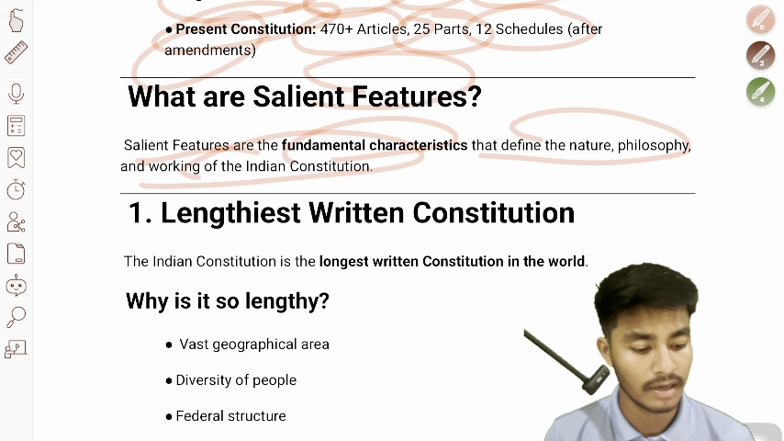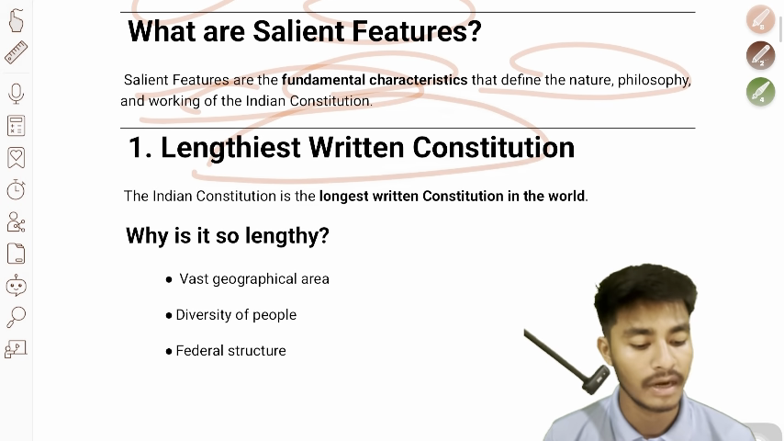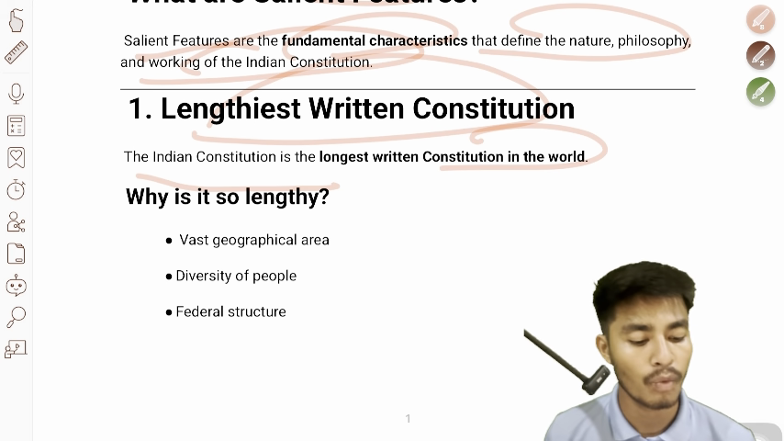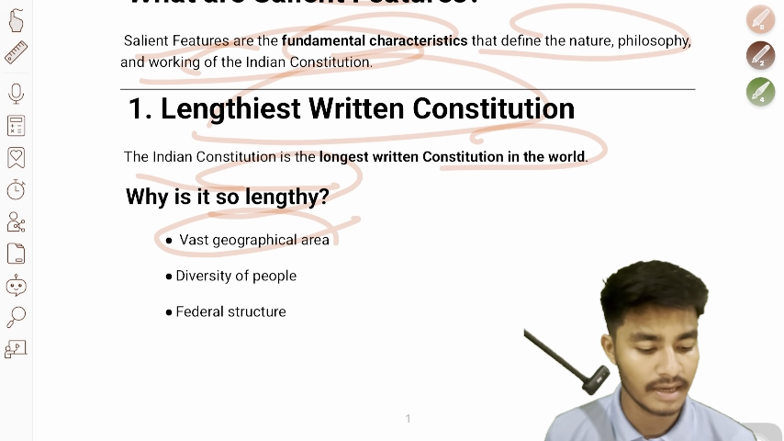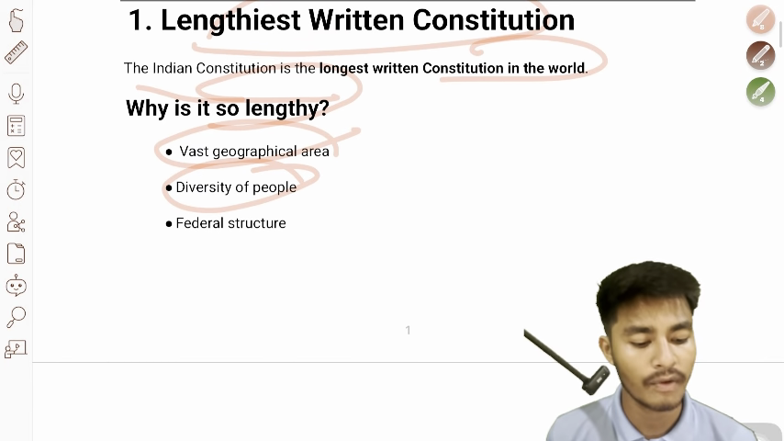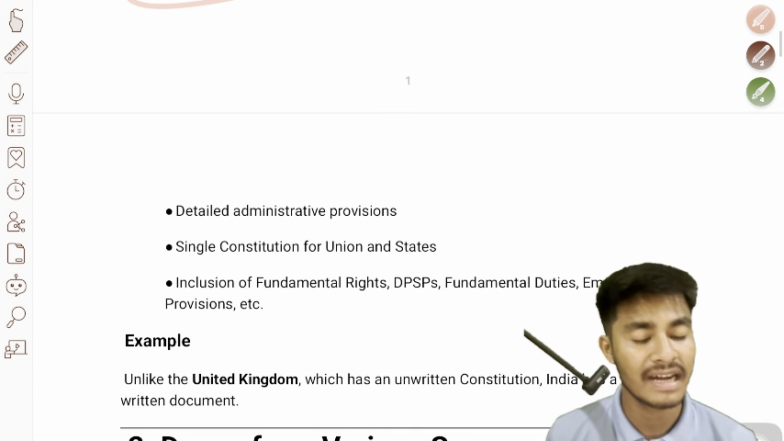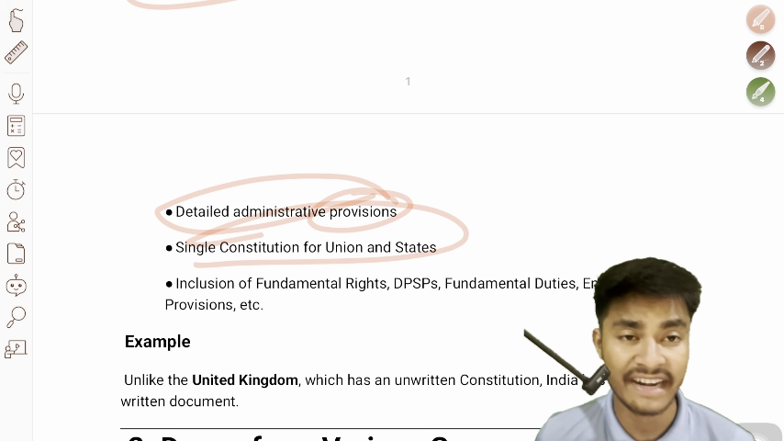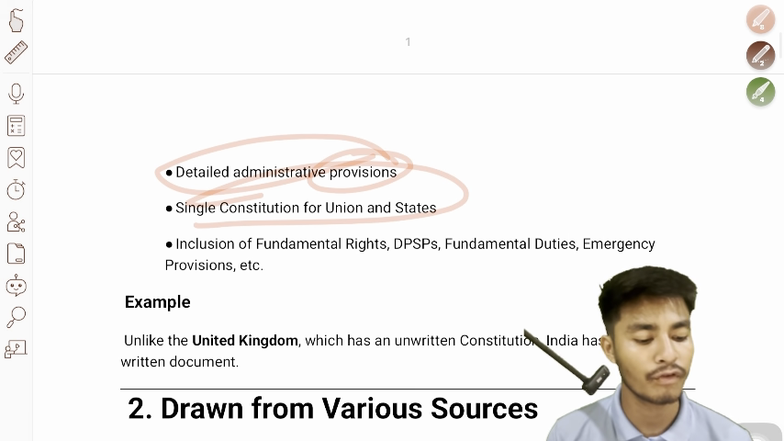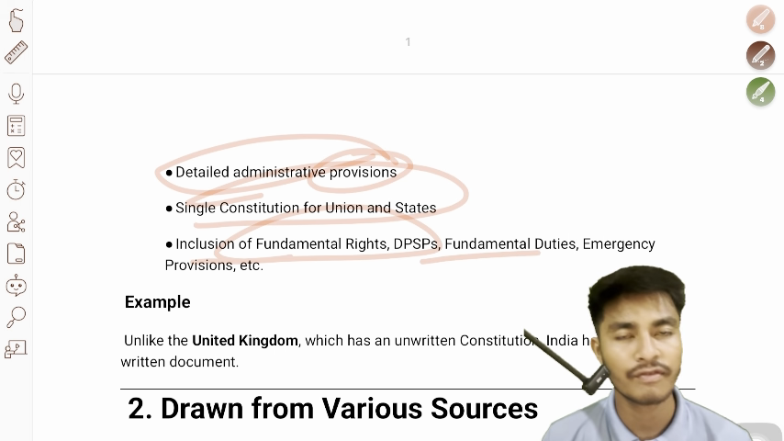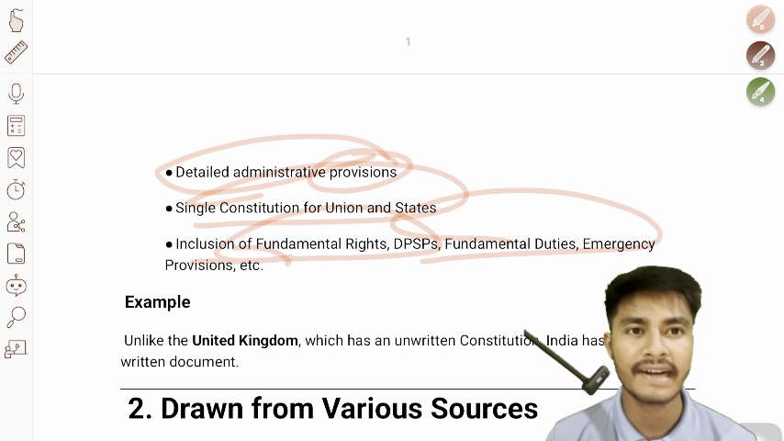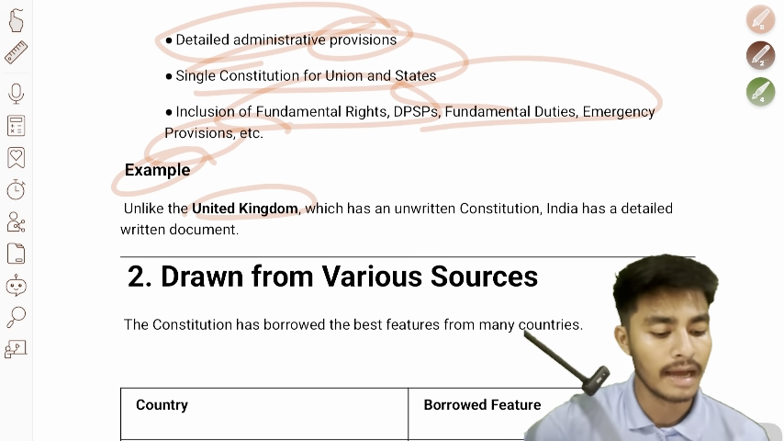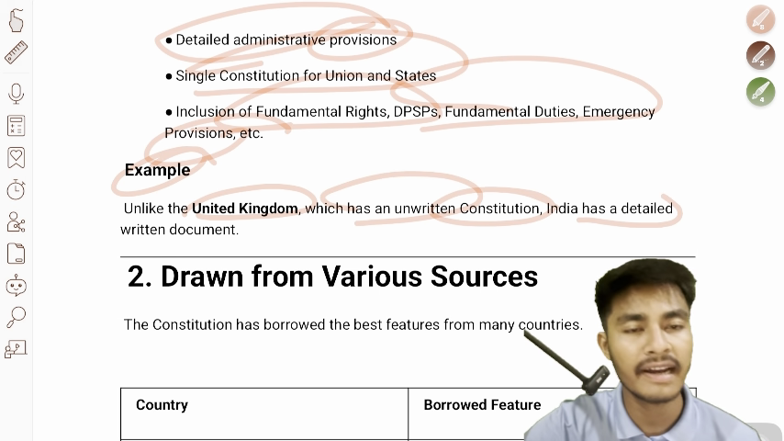We'll discuss the first one, the lengthiest written constitution. The Indian Constitution is the longest written constitution in the world. Why is it so lengthy? First, the vast geographical area; second, the diversity of people; third, the federal structure; fourth, detailed administrative provisions; fifth, a single constitution for union and states; and last, the inclusion of fundamental rights, DPSPs, fundamental duties and emergency provisions, etc. So we'll move to the example. Unlike the United Kingdom, which has an unwritten constitution, India has a detailed written document.